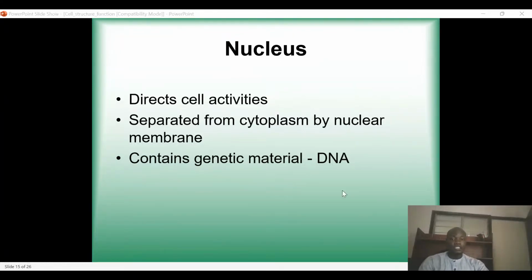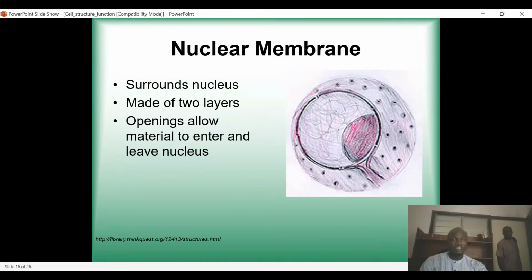And then in addition to this, we are also going to look at the next component of the cell, which is the nuclear membrane. The nuclear membrane is what covers the nucleus. It surrounds the nucleus, so it's like a layer that covers the nucleus. And it's also made up of two layers.